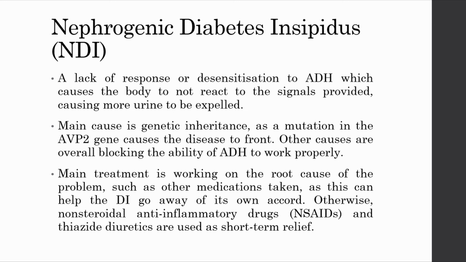The main treatment of this kind of diabetes insipidus is mainly working to eliminate the root cause, as the diabetes insipidus may go away in these cases. Aside from this, medications such as non-steroidal anti-inflammatory drugs and thiazide diuretics, a class of diuretics which reduce urine production, are used in small amounts to help relieve the strain on the kidneys in this process. So it is relatively effective short-term, but it is not viable in the long-term due to prolonged effect.